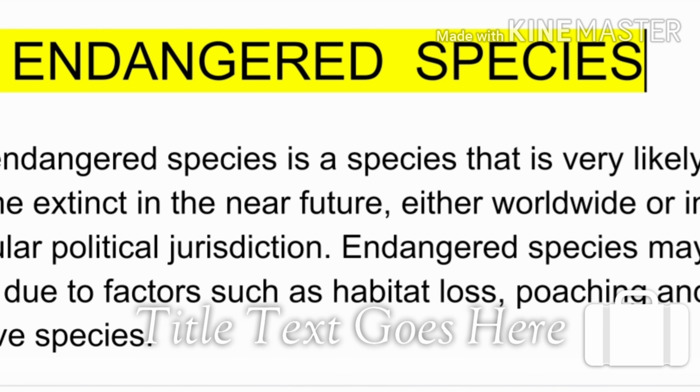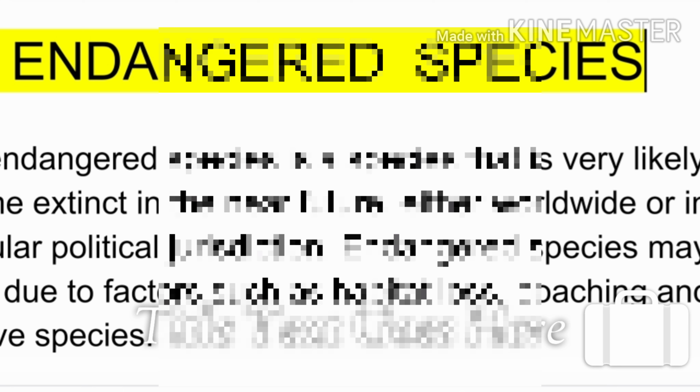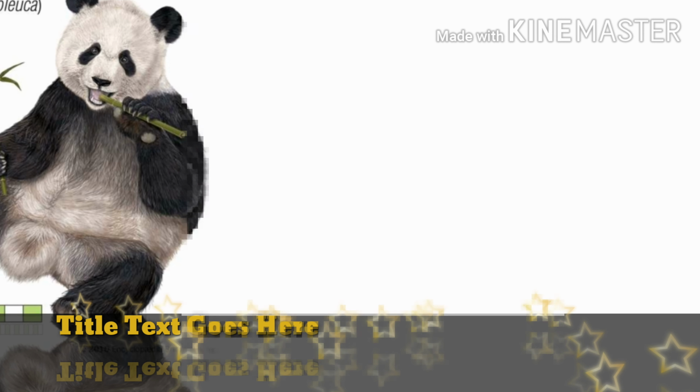Next is endangered species. Endangered species are those species whose number is gradually decreasing, and in the coming future they will become extinct if we do not take proper care of them. Their number is decreasing day by day because of habitat loss and poaching. Various human activities are mainly responsible for this.